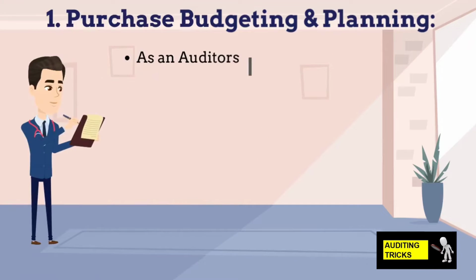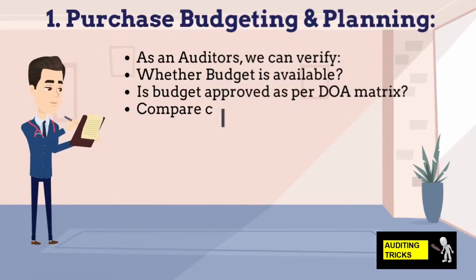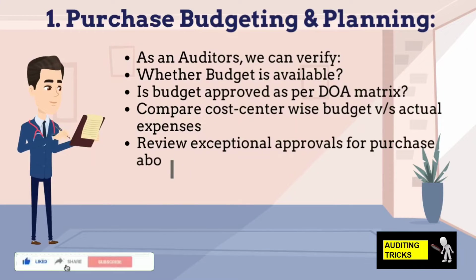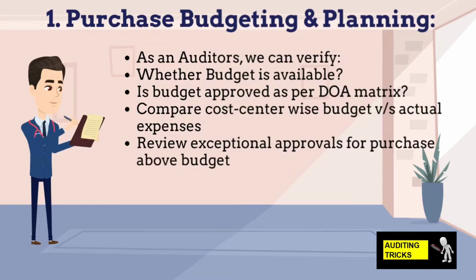As an auditor, we can check if the budget was prepared and approved as per the delegation of authority matrix or not. We can compare the cost center-wise approved budget amount with the actual procurement expenditure each department has made. We can check if exceptional approvals were obtained for the higher procurements or not.